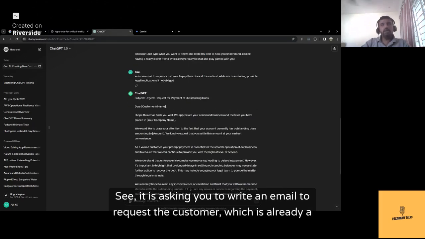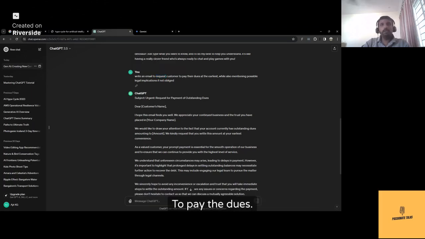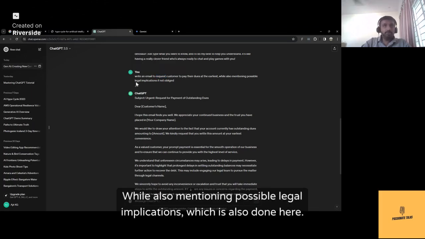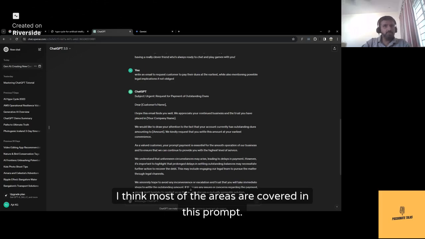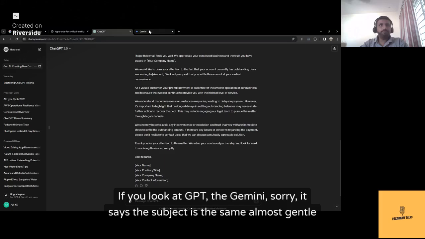See, it is asking you to write an email to request the customer, which is already a request. You can read from the lines here to pay the dues while also mentioning possible legal implications, which is also done here. I think most of the areas are covered in this prompt.